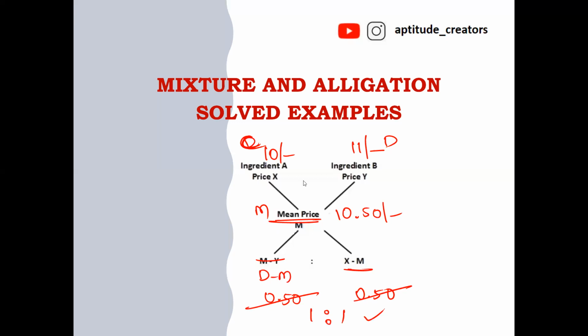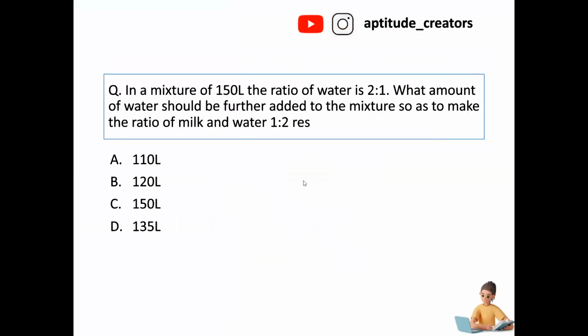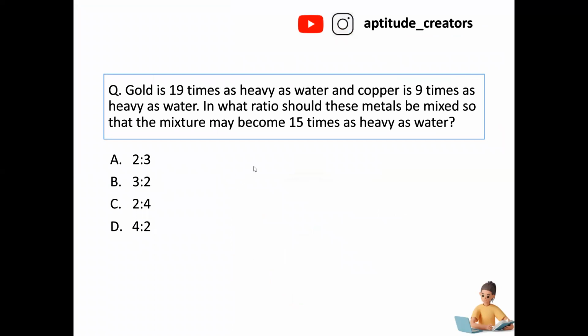Now similar to this question, gold is 19 times as heavy as water and copper is 9 times as heavy as water. In what ratio should these two metals be mixed so that the mixture is 15 times as heavy as water? Both are mixing together, 15 times as heavy as water. In what ratio does the person have to mix?